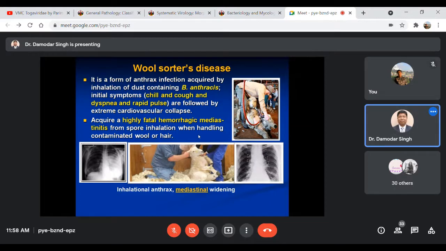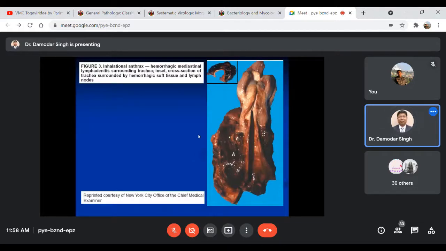hemorrhagic mediastinitis. So that is about wool sorter disease, and this is the picture showing hemorrhagic mediastinitis in such cases. You may find the mediastinum, and the lymph nodes around the mediastinum may also be affected, very much enlarged, swollen, and hemorrhagic.